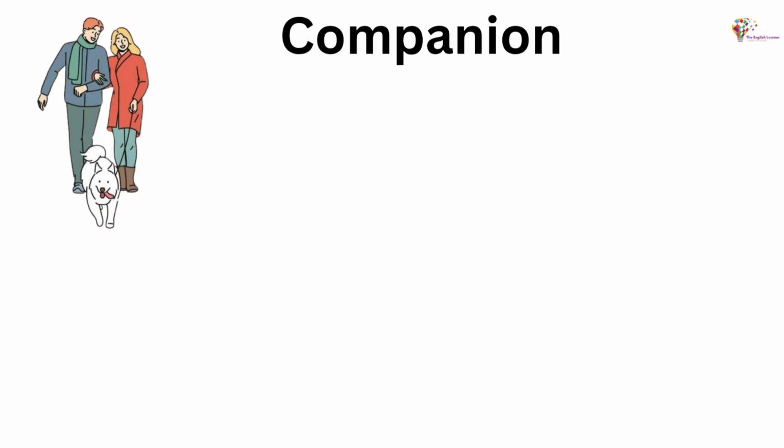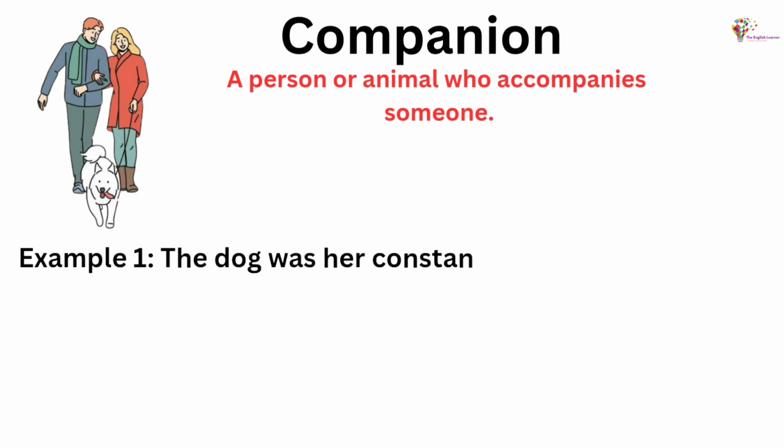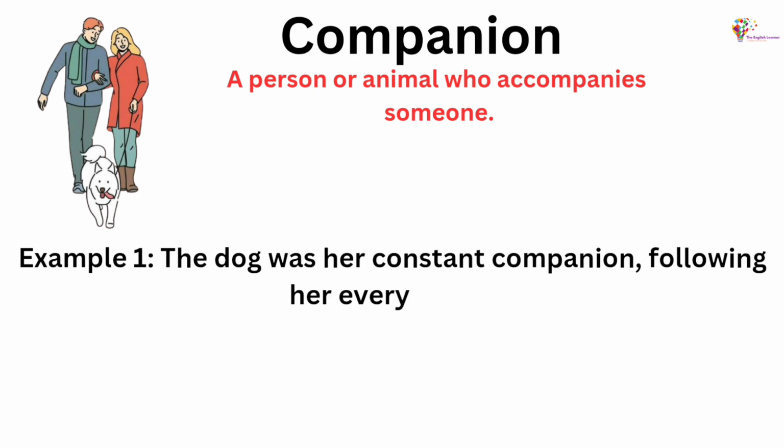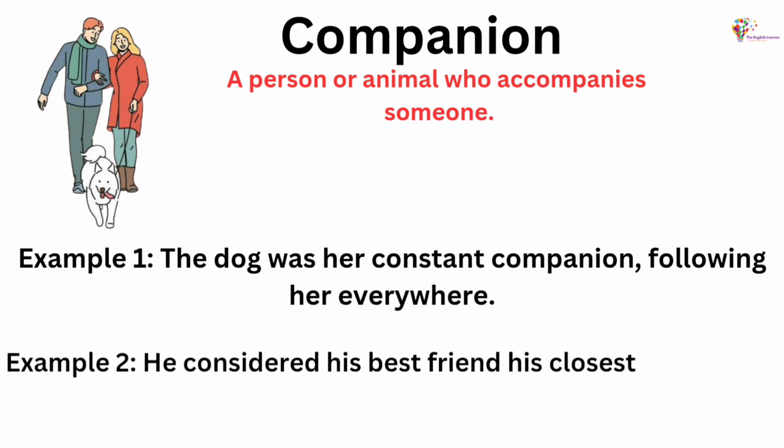Companion, a person or animal who accompanies someone. Example 1. The dog was her constant companion, following her everywhere. Example 2. He considered his best friend his closest companion during difficult times.